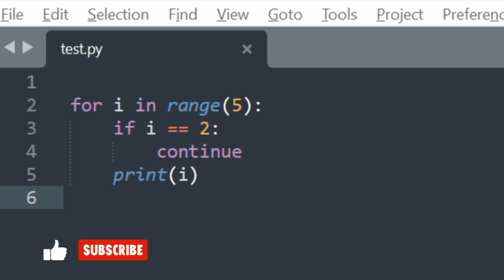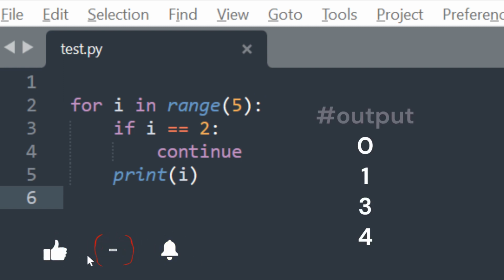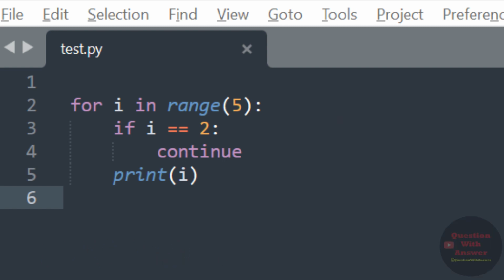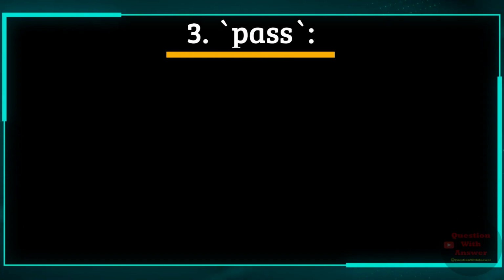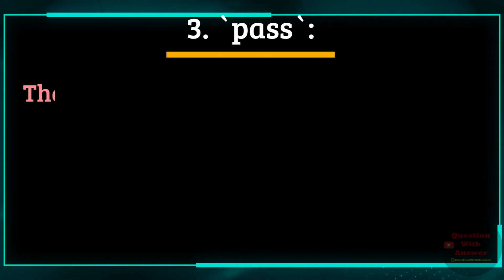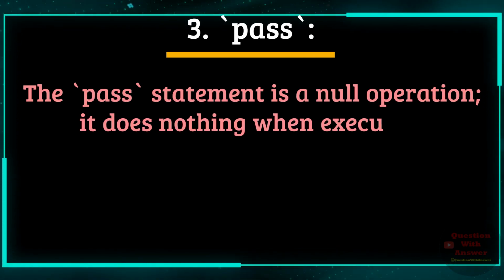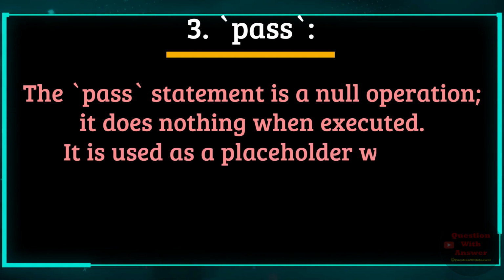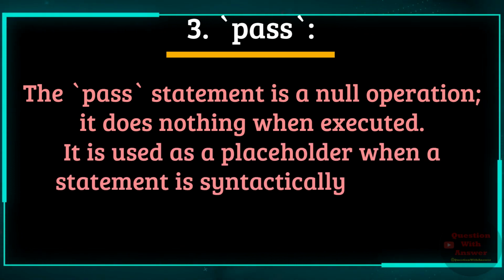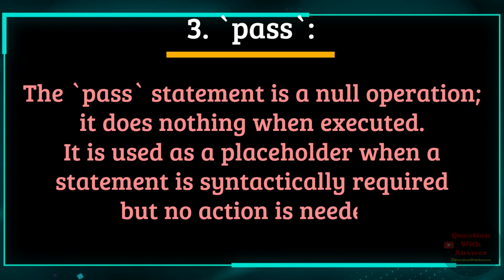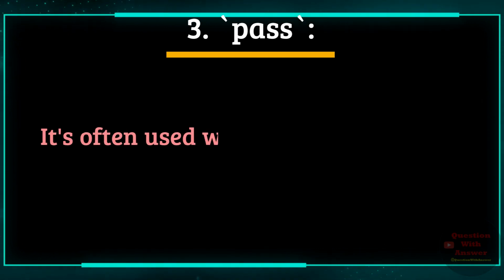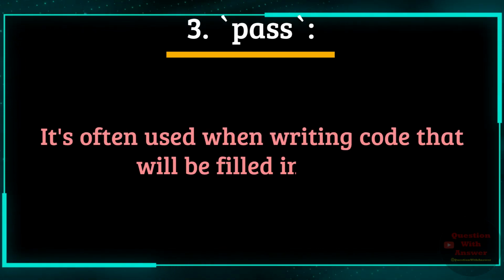As a result, the number 2 is skipped, and the loop continues to print numbers 0, 1, 3, and 4. 3. Pass. The pass statement is a null operation. It does nothing when executed. It is used as a placeholder when a statement is syntactically required but no action is needed. It's often used when writing code that will be filled in later.